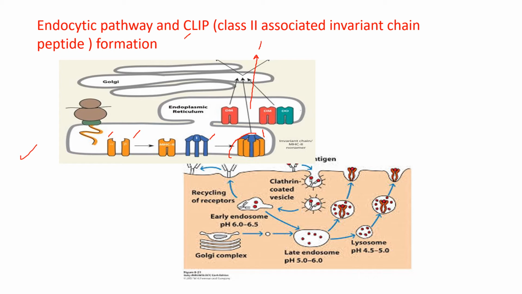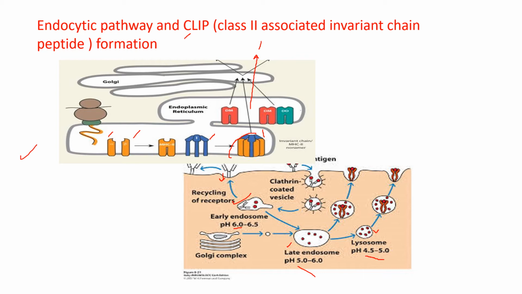Whenever an antigen enters the cell via endocytosis or phagocytosis, it has to travel through three different compartments having different pH. First is the early endosome, with a pH of 6 to 6.5. Next is the late endosome, with a pH of 5 to 6. And third is the lysosome, with a pH of 4.5 to 5. In the lysosome, there are more than 40 acid hydrolases that degrade antigen into peptides. They degrade antigen into peptides of 13 to 18 amino acids that bind with the MHC2 molecule.